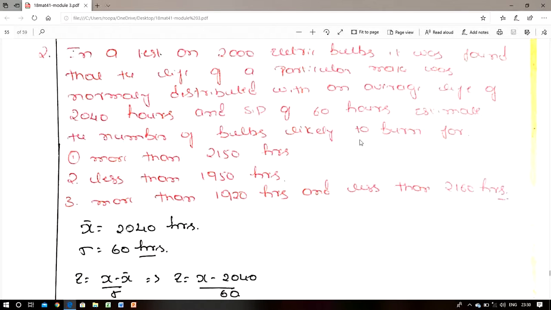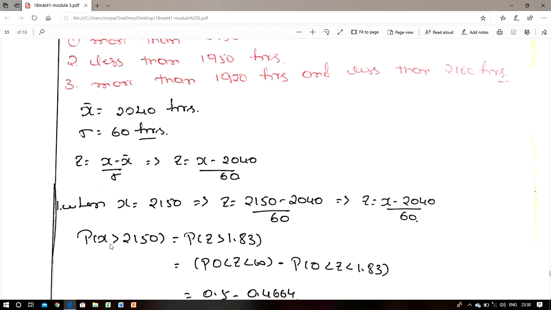Estimate the number of bulbs likely to burn more than 2150 hours, less than 1950 hours, more than 1920 hours and less than 2160 hours. Here the average life means it is a mean value, that is x bar is equal to 2040 and standard deviation sigma is equal to 60. Using this x bar and sigma, Z is equal to x minus x bar divided by sigma, that is Z is equal to x minus 2040 divided by 60.